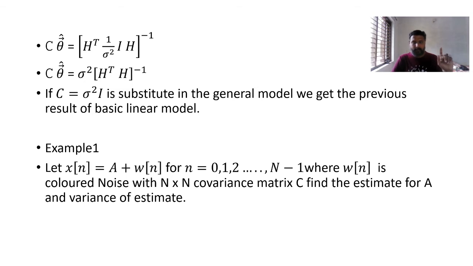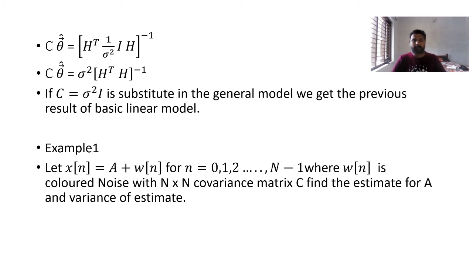Now find the estimate for A and the variance of the estimate. Based on the normal observation, go for the extension of the linear model. Here the observation is x of n equals A plus w of n.